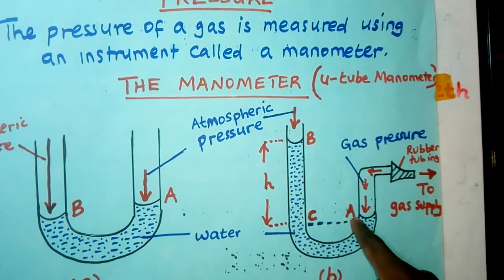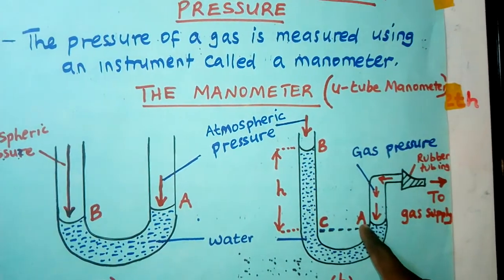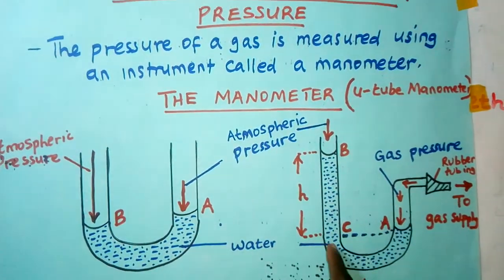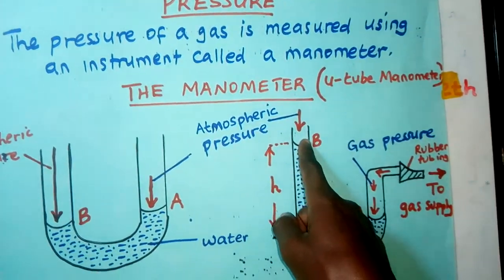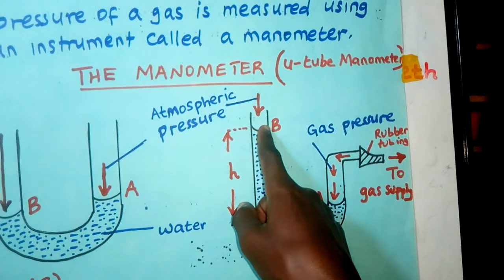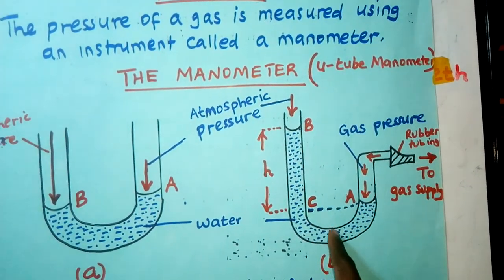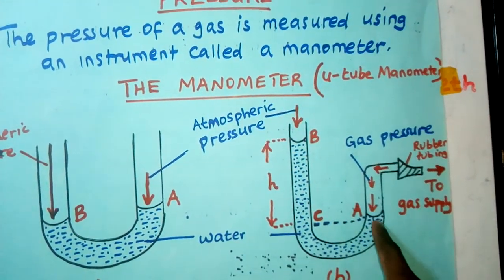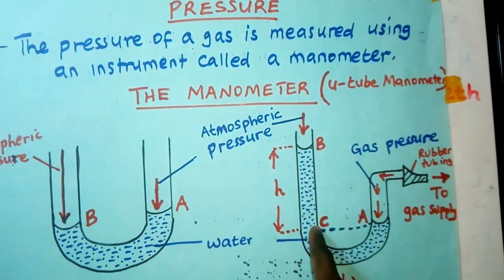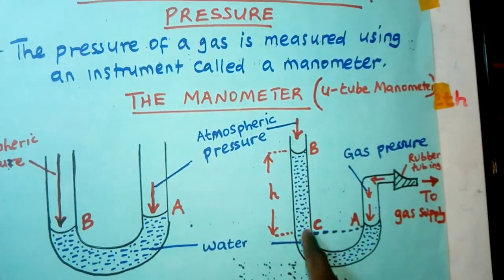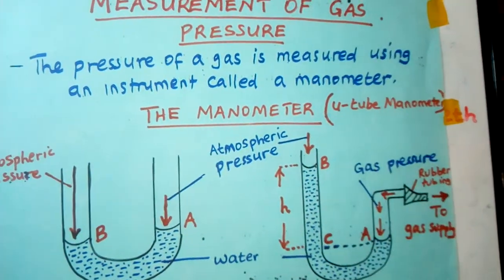And as it presses this side A down, what happens to side B? This is side B, the water level rises what? Up. So B is going to be up. You see? So this liquid is going to rise until the pressure at A and pressure at C become what? The same. That's when it will stop rising.